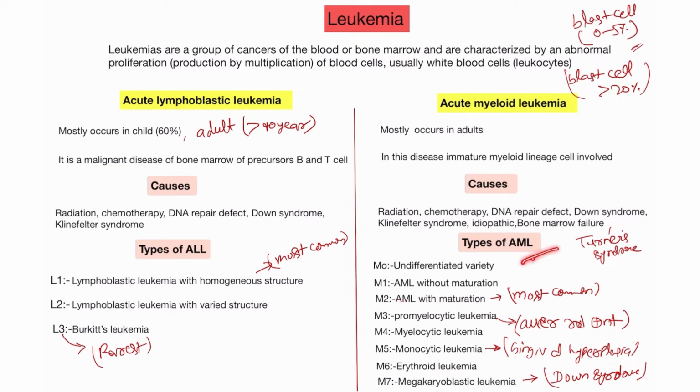Acute myeloid leukemia has 8 types: M0, M1, M2. When they ask in the examination how many types, it is 8 types of acute myeloid leukemia, but acute lymphoblastic leukemia has only 3 types, L1, L2, L3. L1 is the most common, and L3 is the rarest type of acute lymphoblastic leukemia. So this is the difference, and now I will discuss the symptoms.